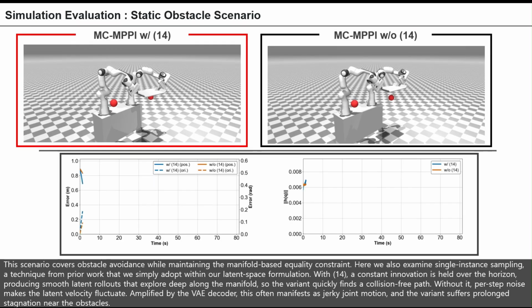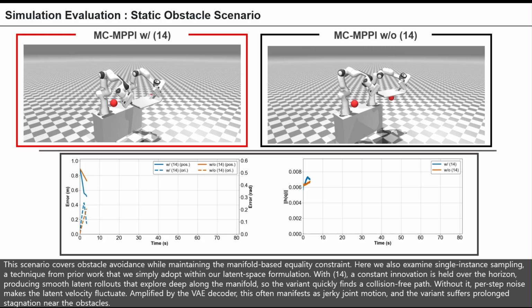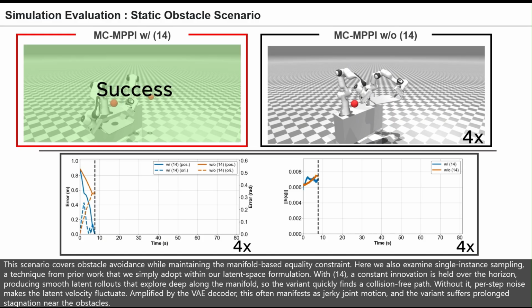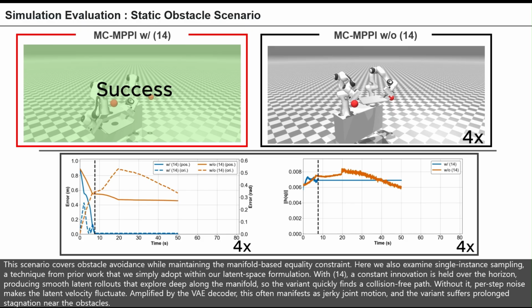This scenario covers obstacle avoidance while maintaining the manifold-based equality constraint. Here we also examine single-instance sampling, a technique from prior work that we simply adopt within our latent space formulation. With it, a constant innovation is held over the horizon, producing smooth latent rollouts that explore deep along the manifold, so the variant quickly finds a collision-free path.